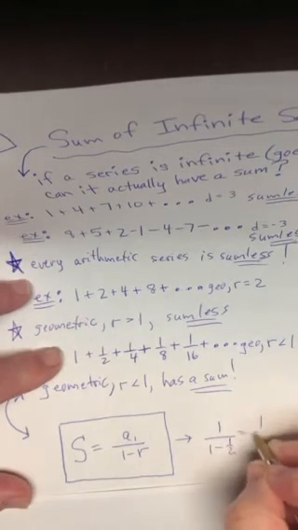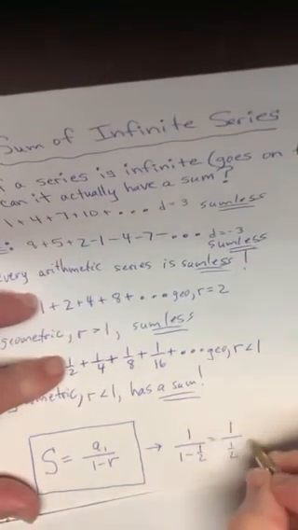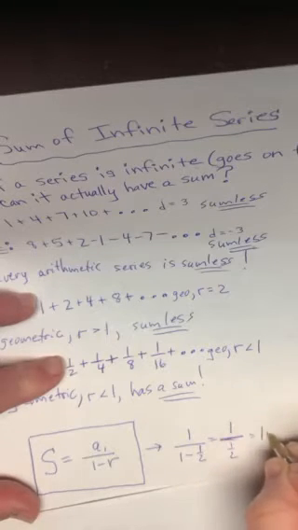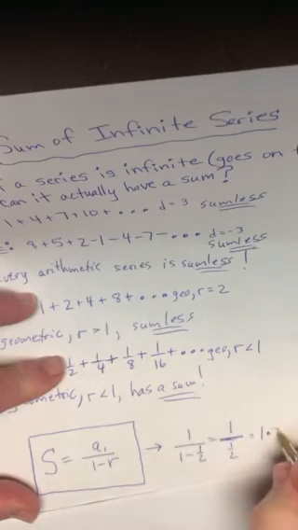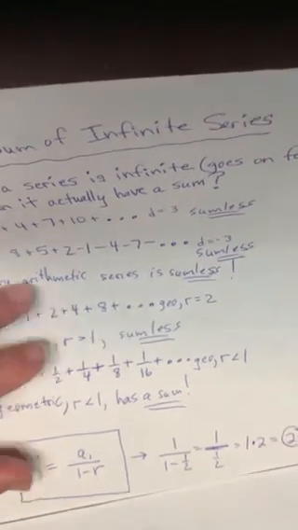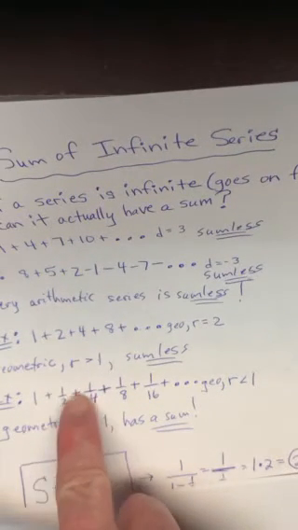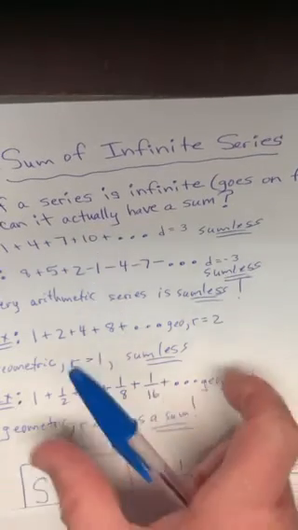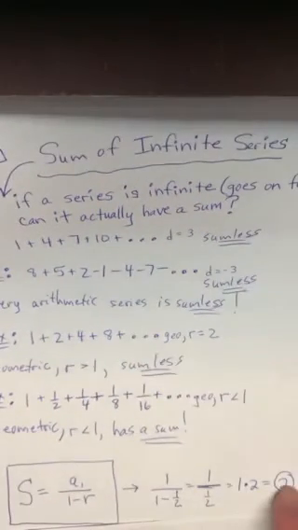Obviously, that gives me 1 over, what's 1 minus 1/2? 1/2. You change division to multiplication and flip the bottom number over. So it really is 1 times 2, which would be 2. So I guarantee you, if you add 1 plus a half plus a fourth plus an eighth plus a 16th and kept on going and added all them numbers together, you would arrive at the number 2.